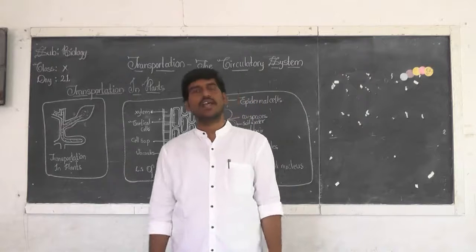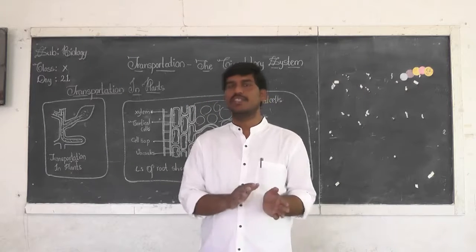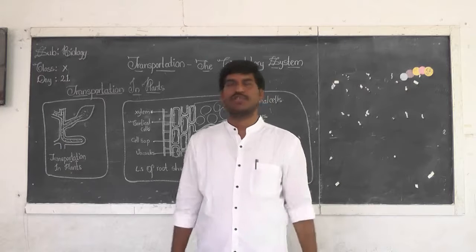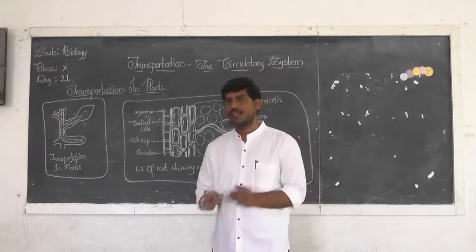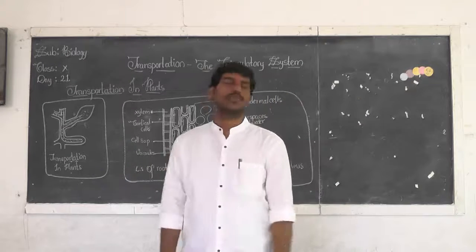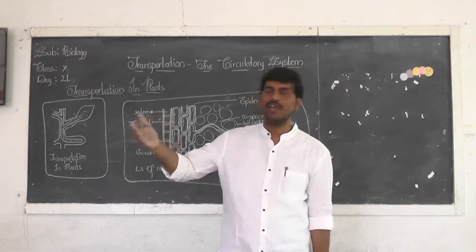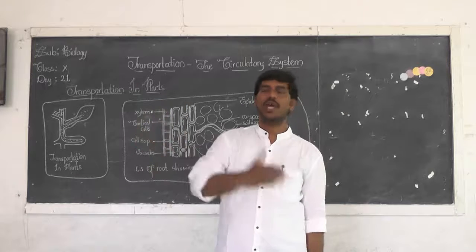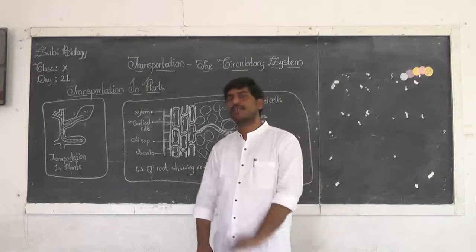You have studied that xylem and phloem are the 2 types of tissues which help in transportation in plants. Xylem helps in conduction of water, and phloem helps in translocation of food materials from the leaf or other green stem to other portions of the plant.